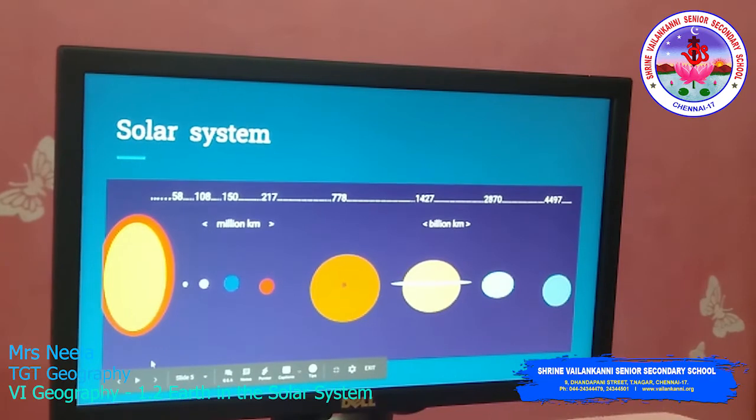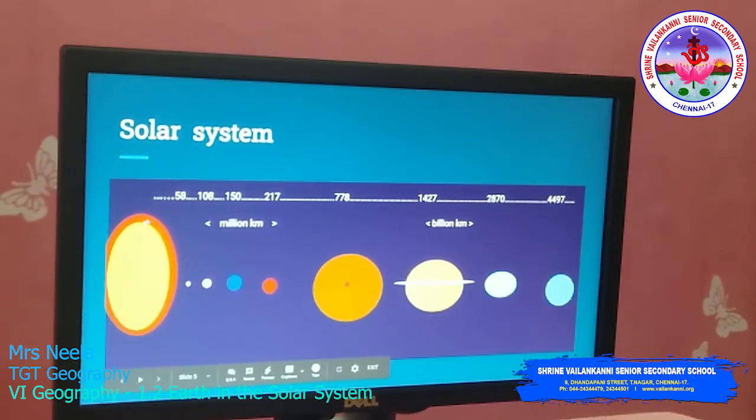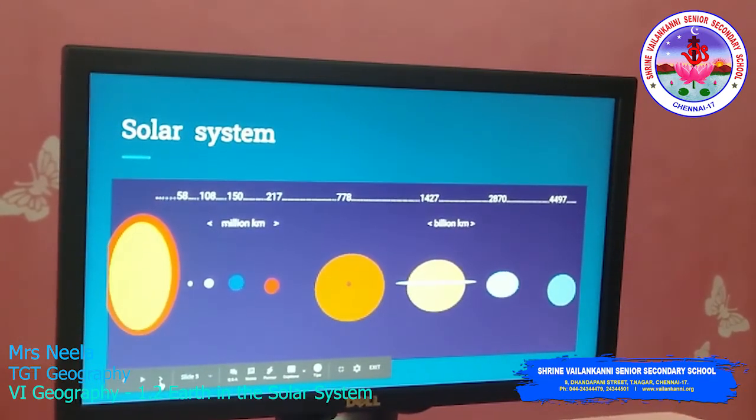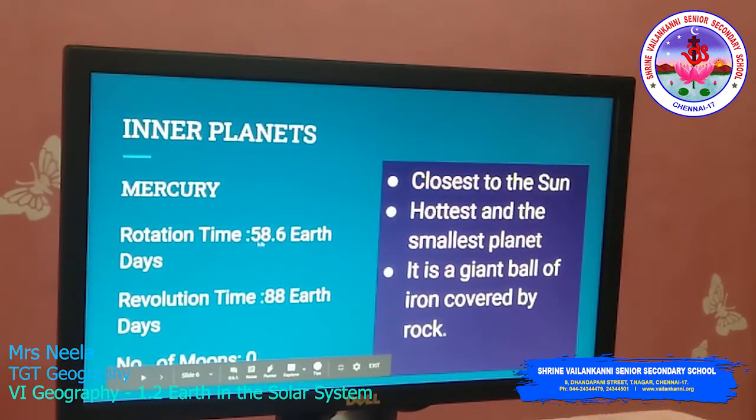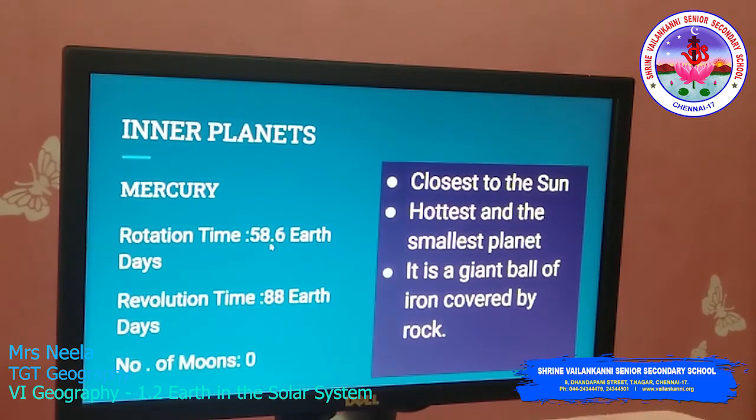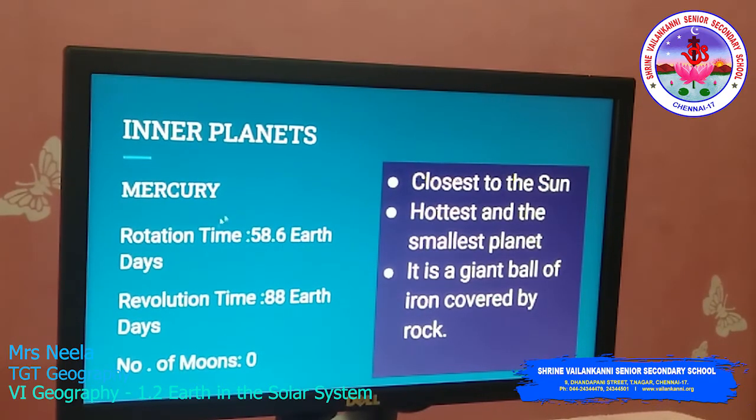The first one is Mercury, and it is 58 million kilometers away from the sun. Mercury's rotation time is 58.6 earth days. With the earth days you have to calculate this. Okay, one earth day is what? 24 hours, and then you can calculate accordingly.